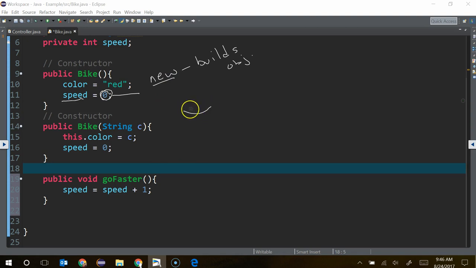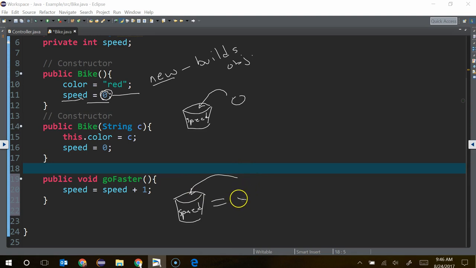So again, I know y'all don't like my buckets, but we're going to use them anyway, okay? This is a bucket, and we have named it speed. Right now, I'm putting a value into that bucket, and what value did I put in there? 0 to begin with. Now down here, I'm going back to that bucket. So here's speed, so speed equals. I want to put a new value into this bucket.